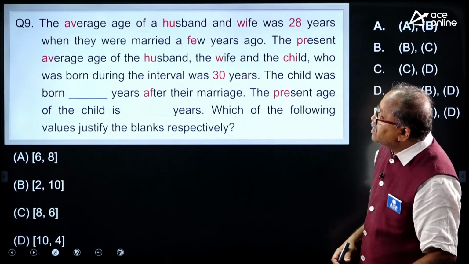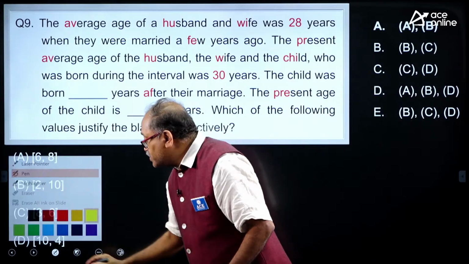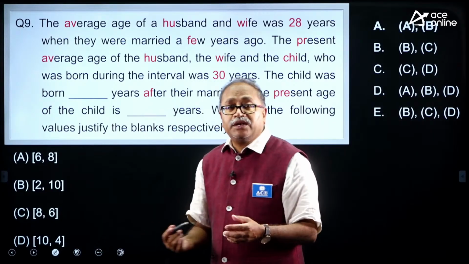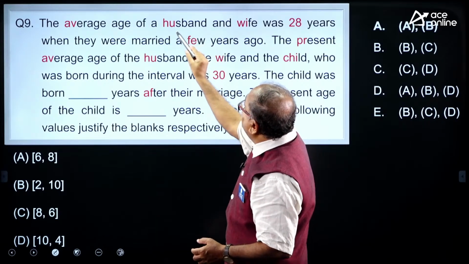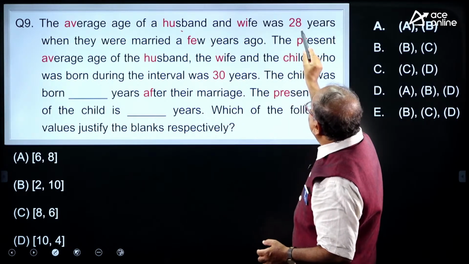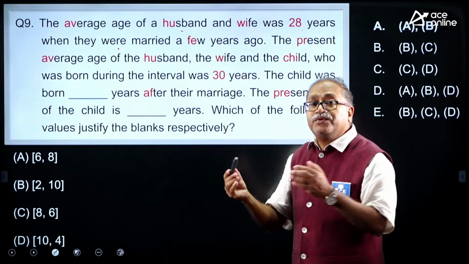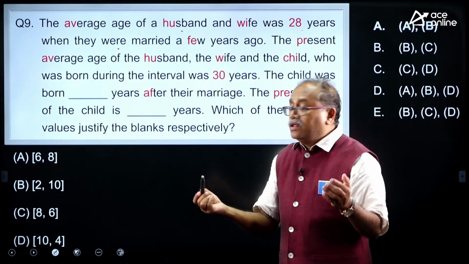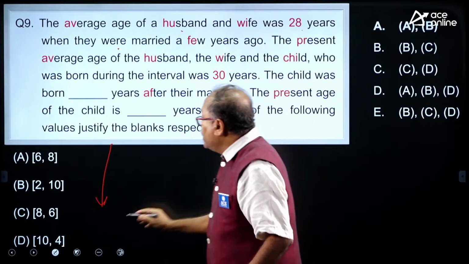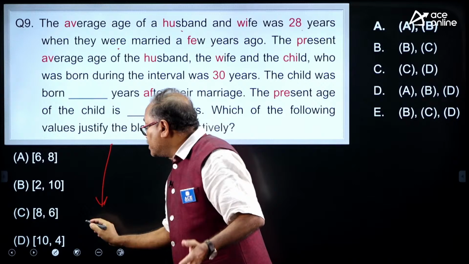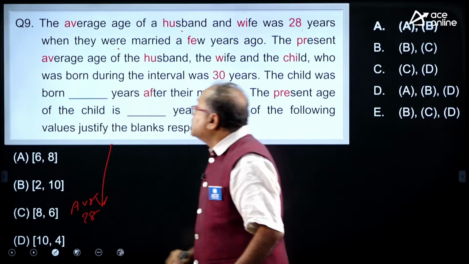I am moving on to the next question, that is question number 9 here. What is this question? Let us read it out. When you go to the main exam, you get questions like this. The average age of the husband and wife was 28 years when they got married a few years ago. At that time the average was 28, husband and wife.